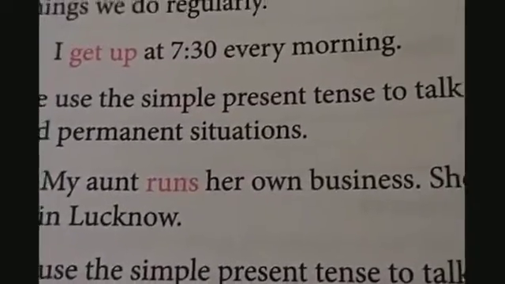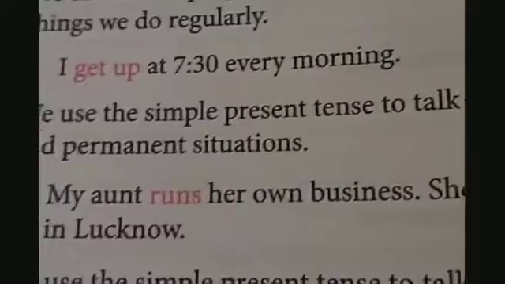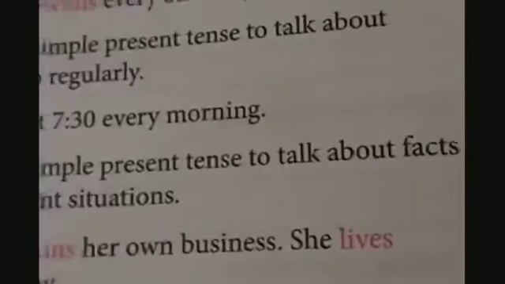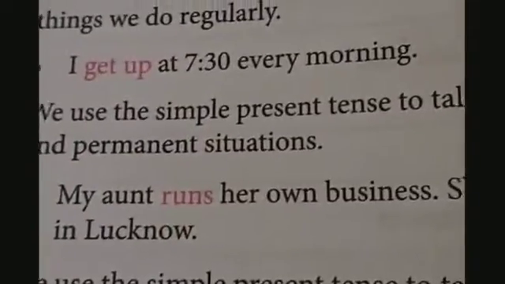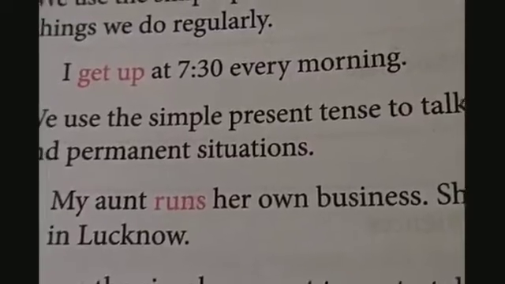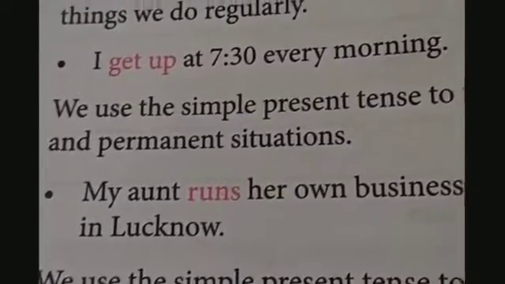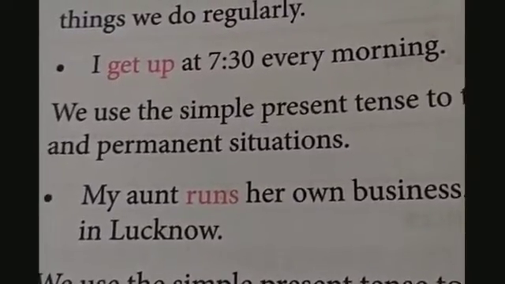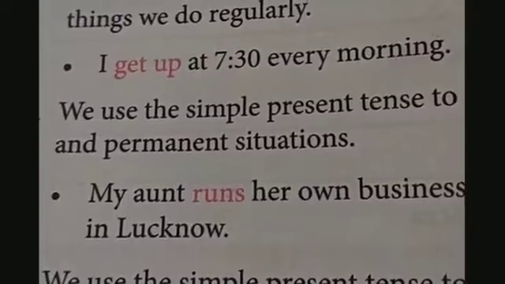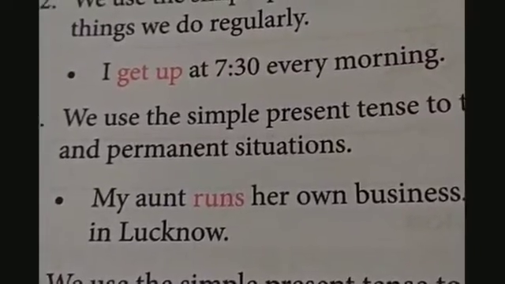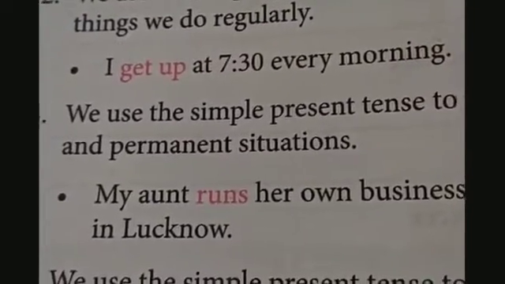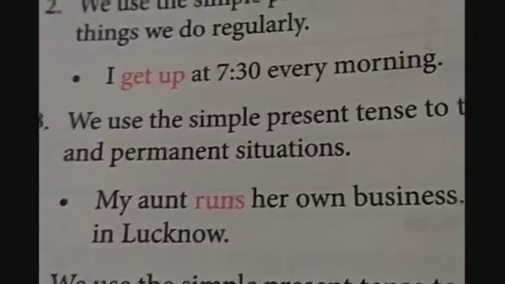See, I can also use a simple present tense to talk about permanent situations or facts, like my aunt runs her own business. She lives in Lucknow. So this is a fact. My aunt has her own business. She runs her own business. And permanently she is staying at Lucknow.